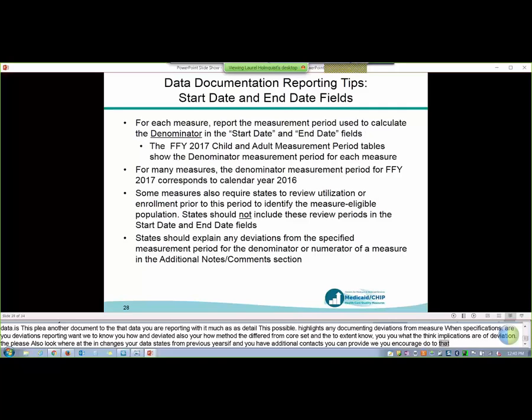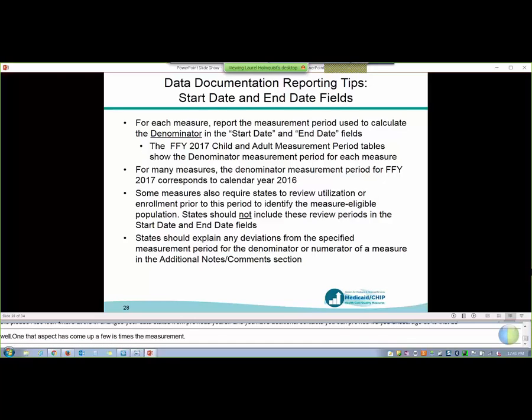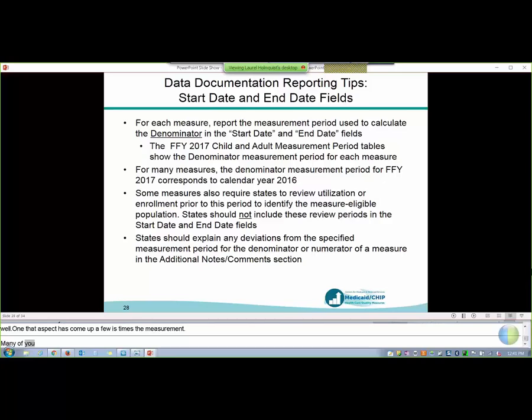Okay, one aspect of core set reporting that's already come up a few times and it's been challenging to document consistently across states is the measurement period, or the time period that was used to calculate the measure. Now, for many measures, the measurement period for FFY 2017 reporting is calendar year 2016. But as many of you know, it's been particularly challenging to pinpoint the exact measurement period for a lot of measures because of the complexity of the specifications and because the measurement period for the denominator, the numerator, the continuous enrollment period within a measure can focus on slightly different time periods.